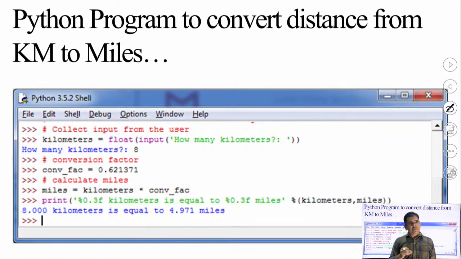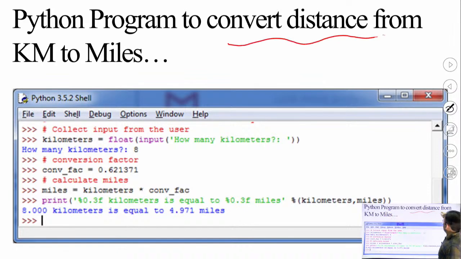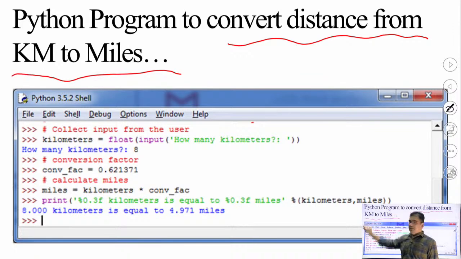Okay, there is one sample example I am covering today. It is the screenshot of a Python Tutor website. Here I have to write a Python program to convert distance from kilometers to miles. So here you will see how to use various print functions, input functions or some other functions. So first of all, I have written a comment because it is starting with the hash symbol, collect input from the user. So it is just for the programmer's point of view. It will not be compiled or interpreted and will not be displayed on the screen.